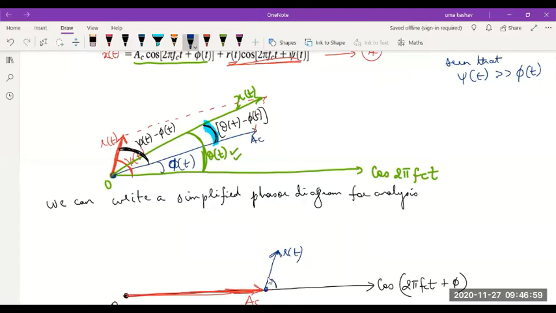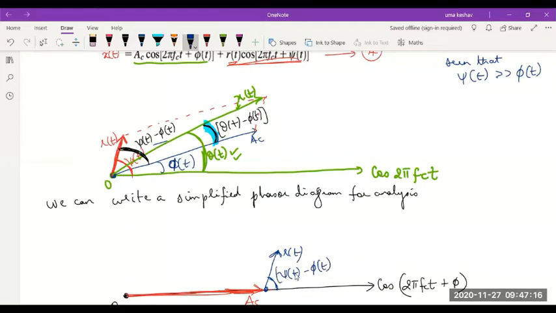And what is the angle it's going to make with this? That's what we calculated here. What is the angle R(t) makes with AC? Psi minus phi.